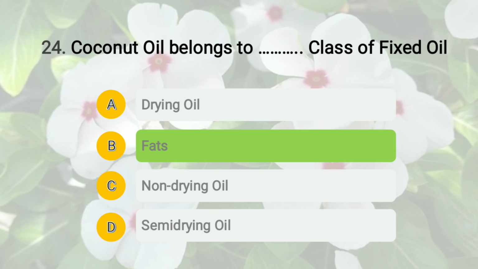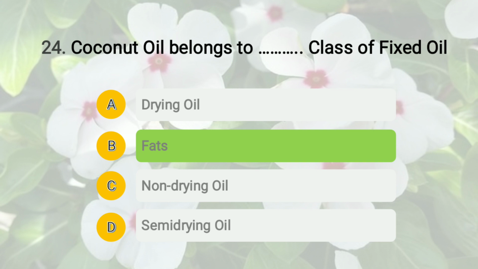You know, fixed oils can be categorized into four different parts: fats, non-drying oils, semi-drying oils and drying oils. Accordingly, substances like cocoa butter, coconut oil, and palm oil all come under the category of fat. Whereas drying oils are oils like linseed oil. Non-drying oil includes olive oil, peanut oil, almond oil, rice bran oil, and semi-drying oil includes castor oil, mustard oil, sesame oil, sunflower oil, etc.